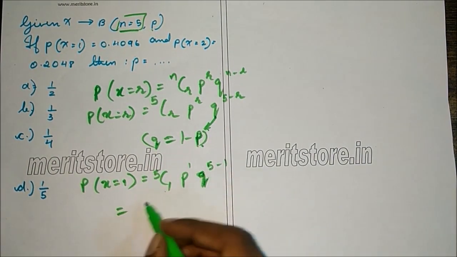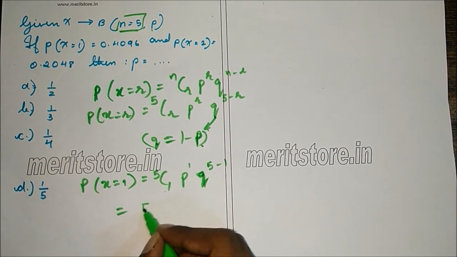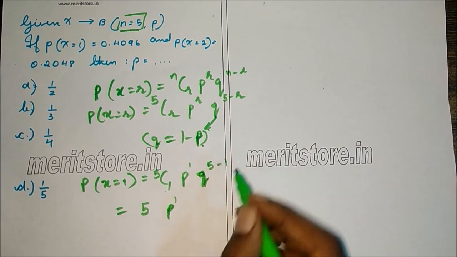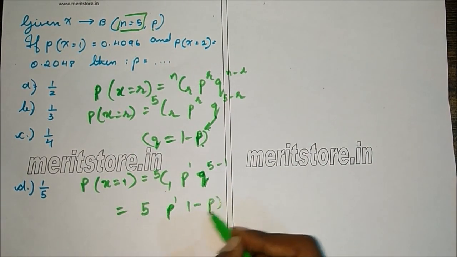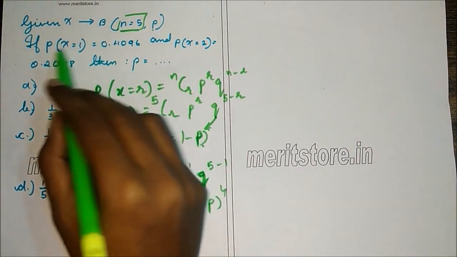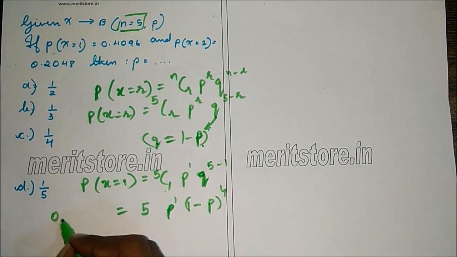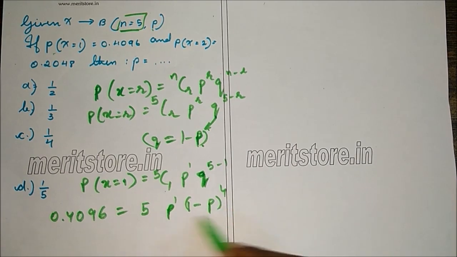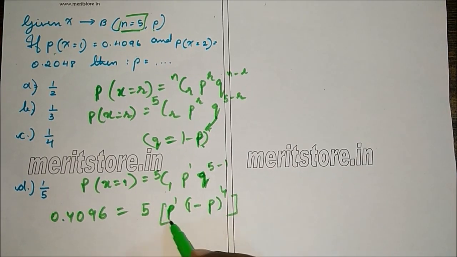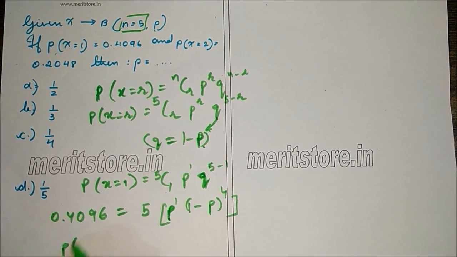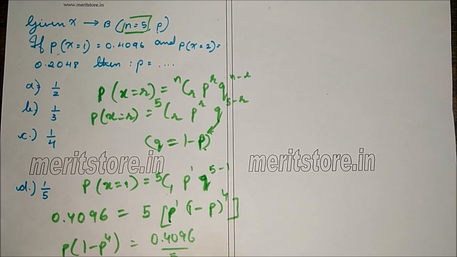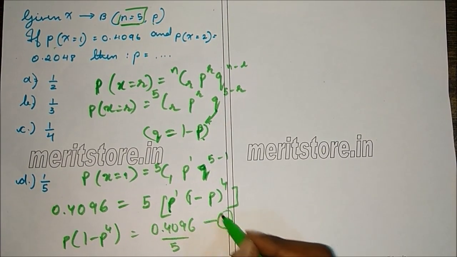Now 5C1 is 5, p is p raised to 1, q raised to 5 minus 1 is q raised to 4, which is the same as 1 minus p raised to 4. Now P of X equals 1 is 0.4096. Now we'll form an equation in terms of p. So p into 1 minus p raised to 4 is 0.4096 divided by 5. Let this be equation 1.